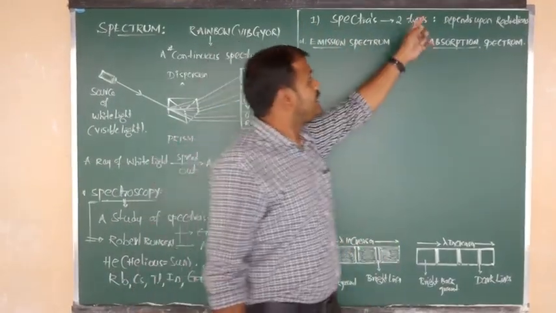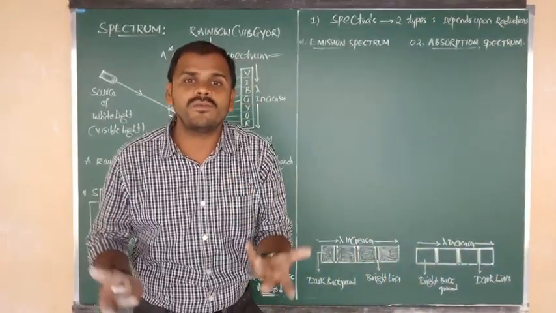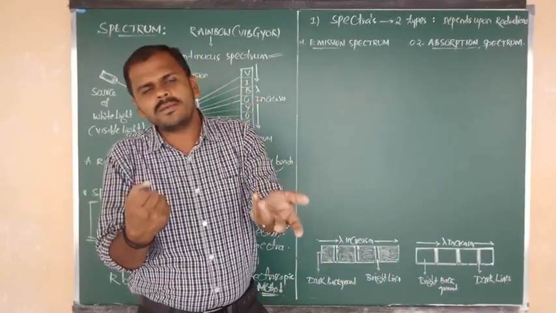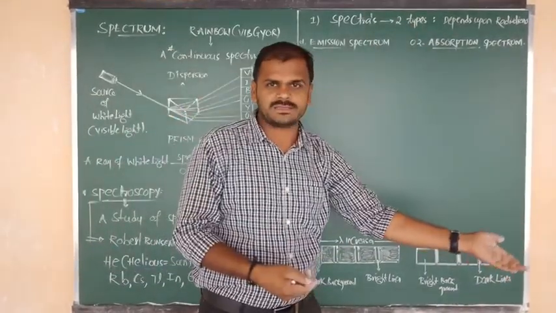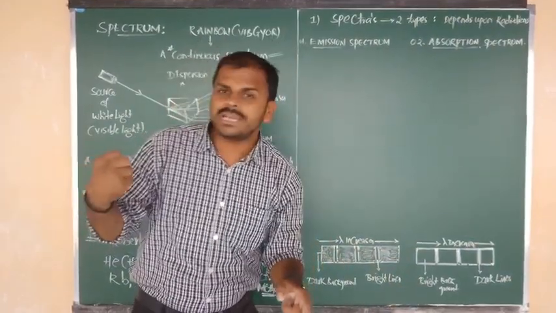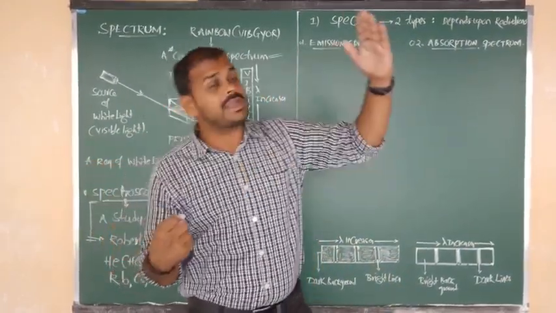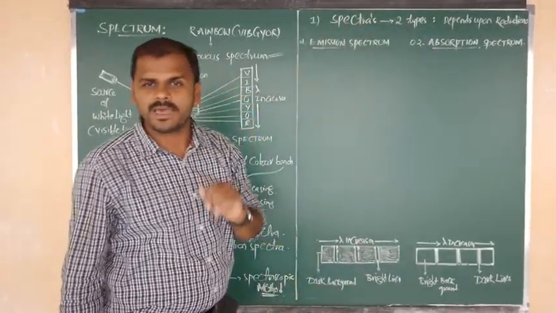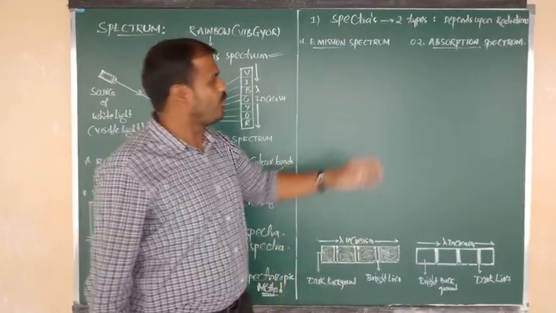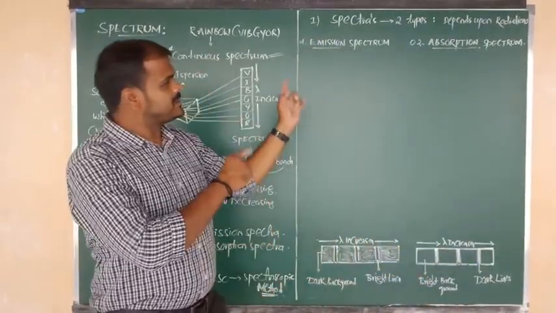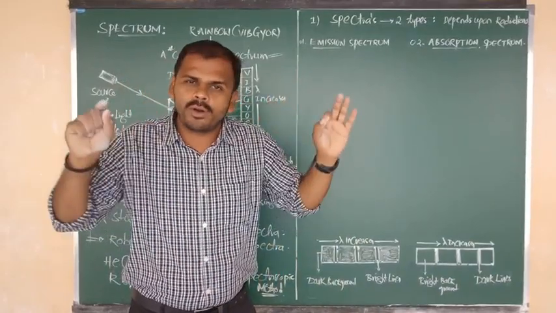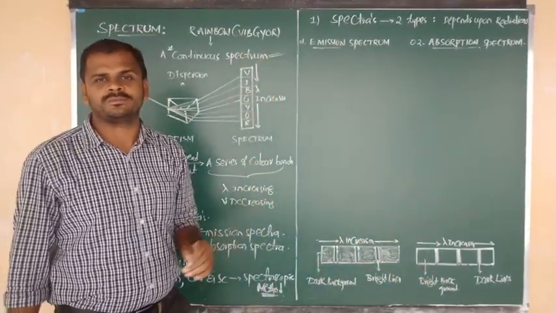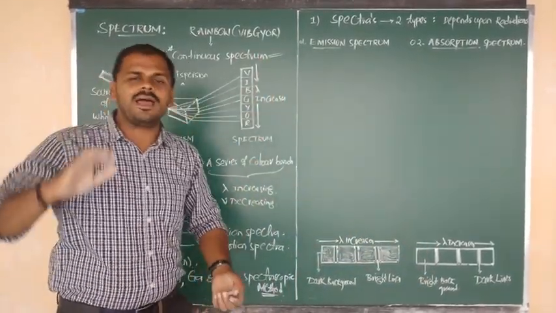It depends upon the radiations. Sometimes radiations will be absorbed by the substance, sometimes radiations will be emitted by the substance. So depending upon the emitted and absorbed radiations, spectra are classified into two types: one is emission spectrum, the other is absorption spectrum. These two types of spectrums are very, very important for theory and objective questions, and their diagrams are also very important. So let me make it dead easy, Nana, just follow me.